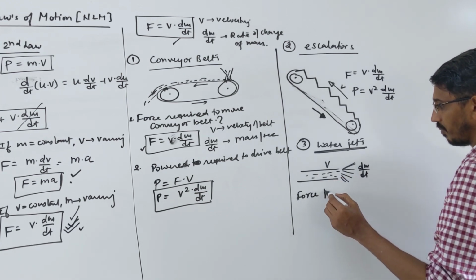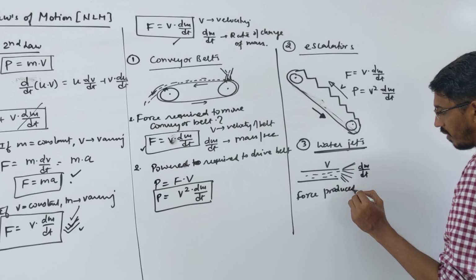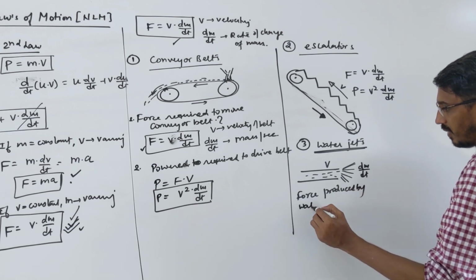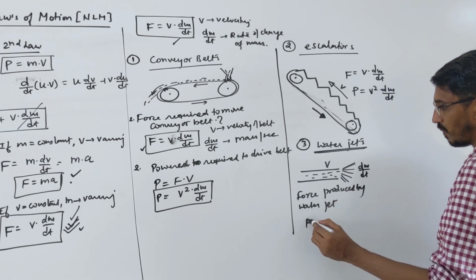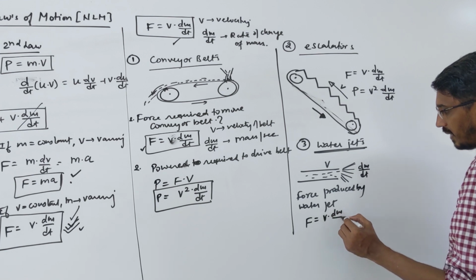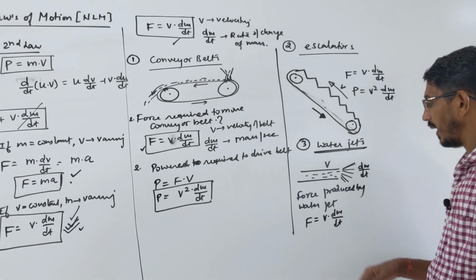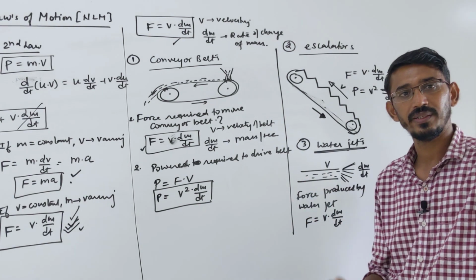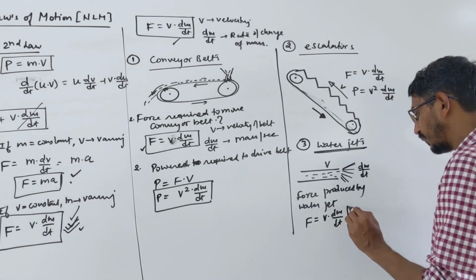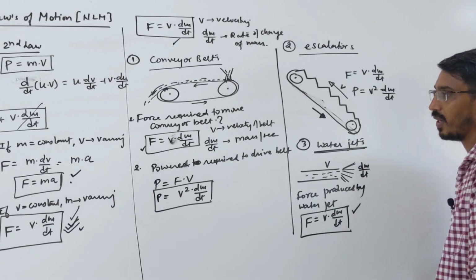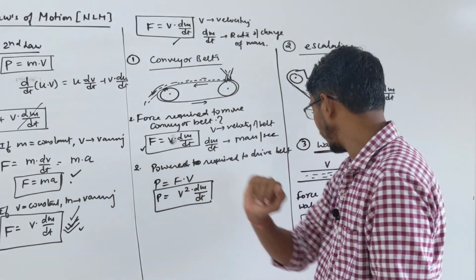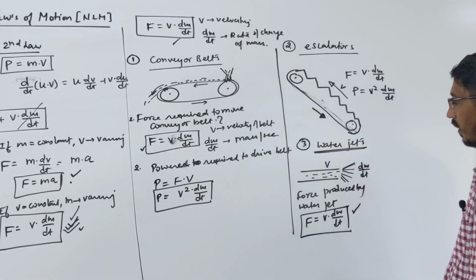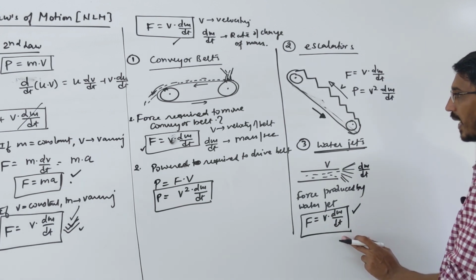So if they ask how much force is produced by this water jet, what is the formula for this force? V into dm by dt. Velocity of the water into what? Rate of change of mass coming out. How much mass is coming out in 1 second? So for the force produced by a water jet, you write this formula, not the other formula. One question was asked directly like this only to calculate force.